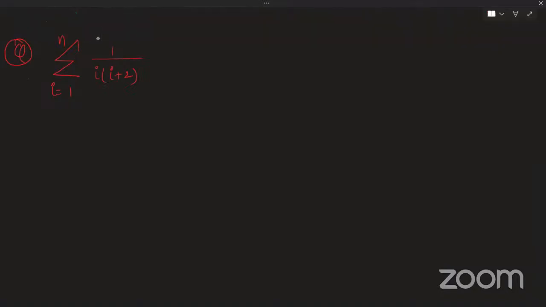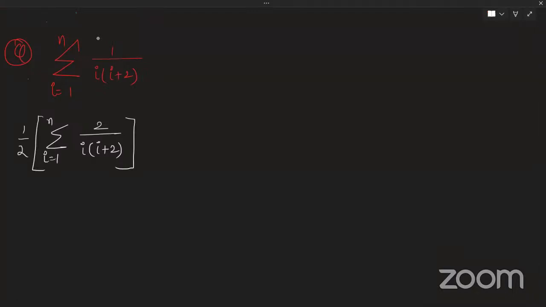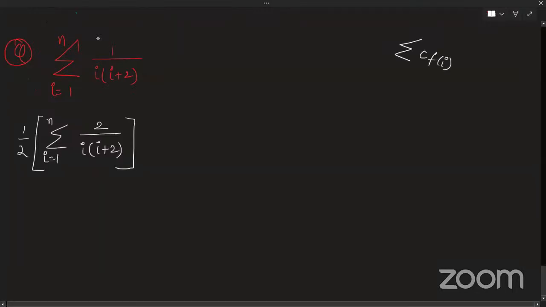So it is very easy. What you can do is just use that property of sigma. She had correctly told that it is distributive property only, but we have a property of sigma that your constant can go outside. If you remember, if I had something like this, I was writing it c f of i. Everyone remembers this property.